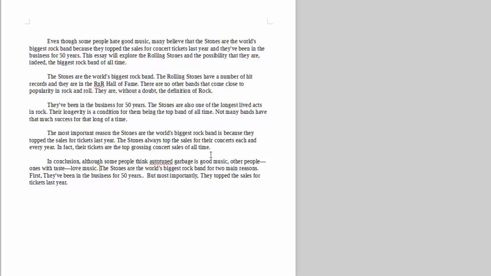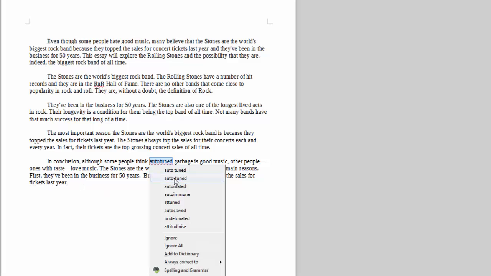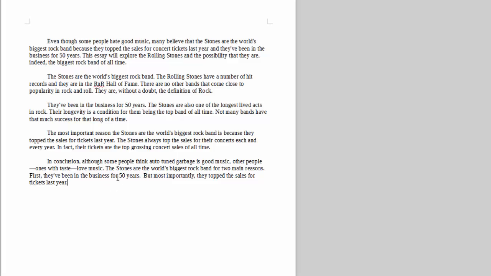The Stones are the world's biggest rock band for two main reasons. First, they've been in business for 50 years. But most importantly, they topped the sales for tickets last year. And if really, I guess it's hyphenated, what do you know? That's it. That is a 5-paragraph essay right there. 1, 2, 3, 4, 5. I didn't have to look anything up. It's all from your head.